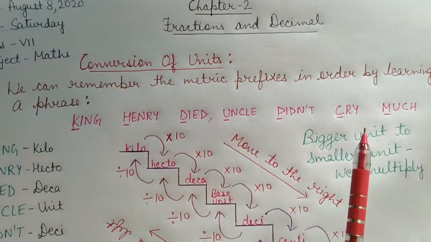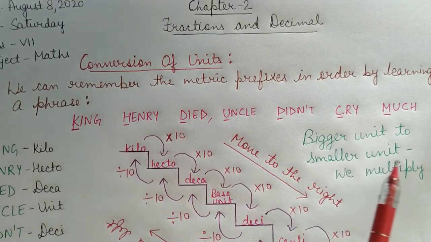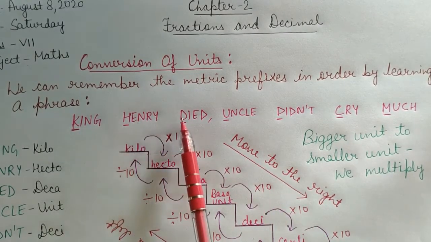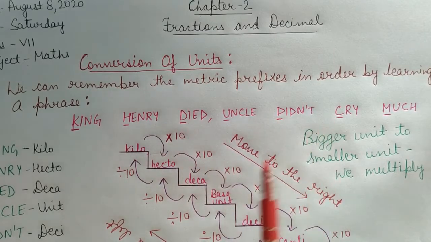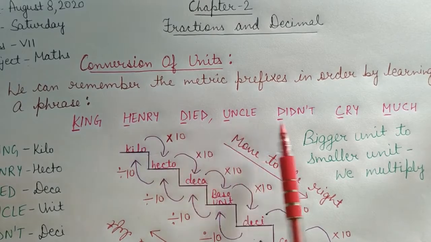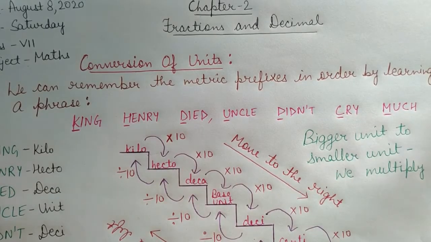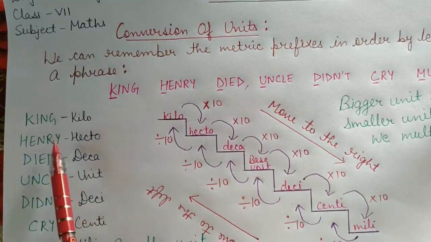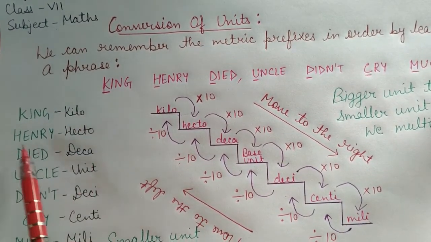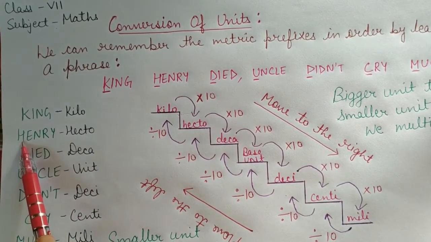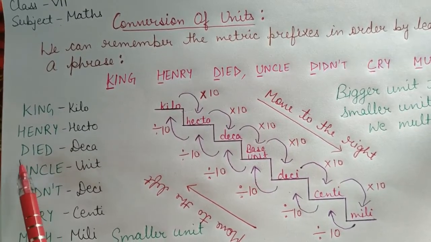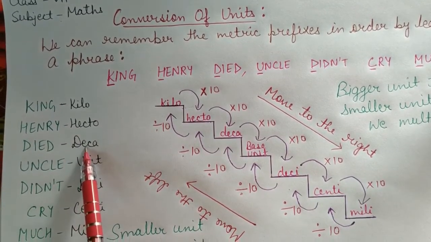Why are we learning this phrase? To learn the order of the metric prefixes, we just have to remember the first letter of all these words. Now what is the meaning of K, H, D, U, D, C and M here? Let's see. From king we are taking K, so K represents kilo. From Henry we are taking H and H represents hecto. From died we are taking D and D represents deca.